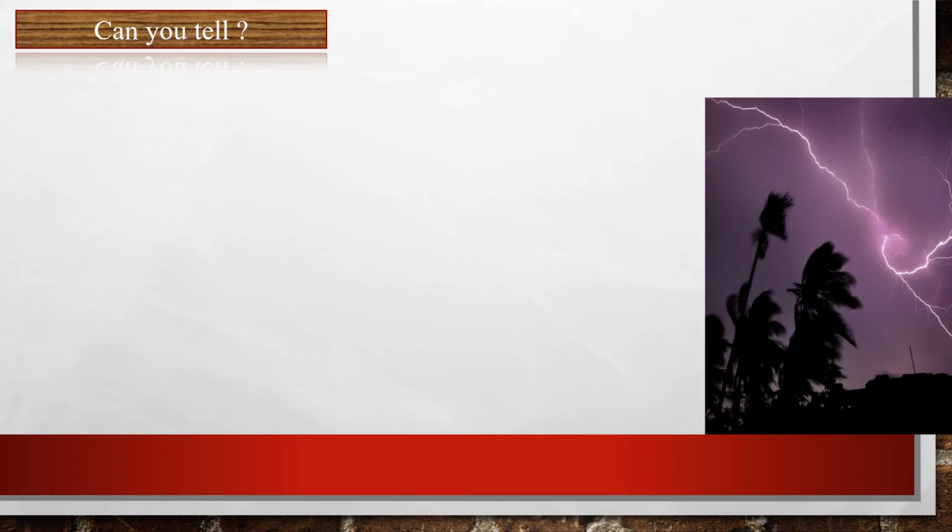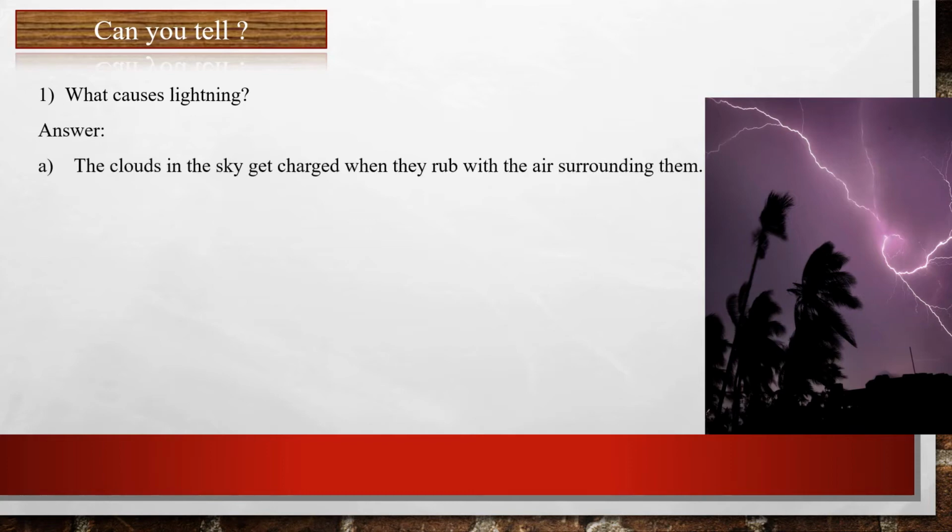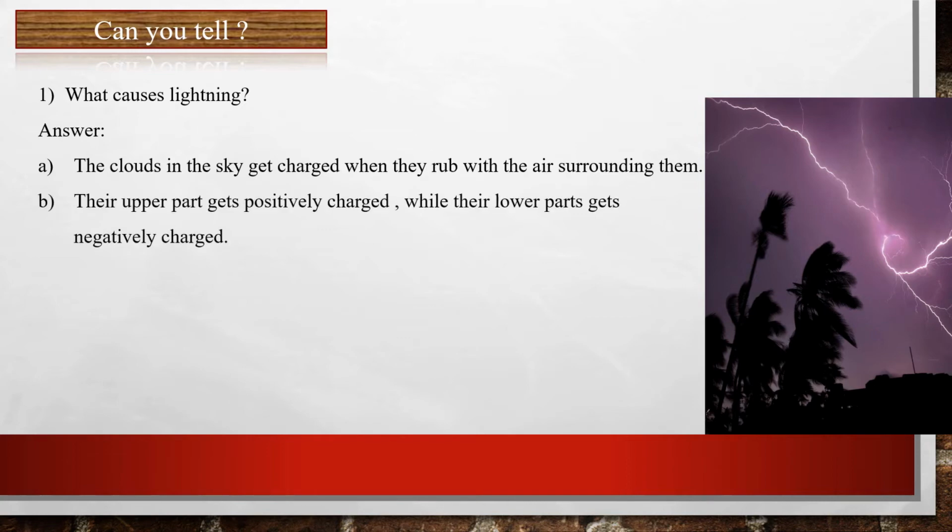Students, can you tell what causes lightning? Yes, the clouds in the sky get charged when they rub with the air surrounding them, and their upper part gets positively charged while their lower part gets negatively charged.